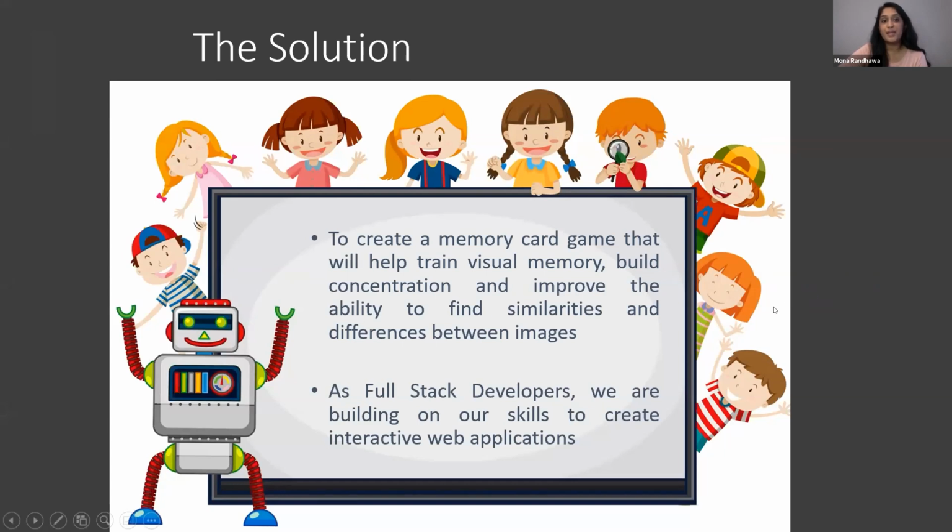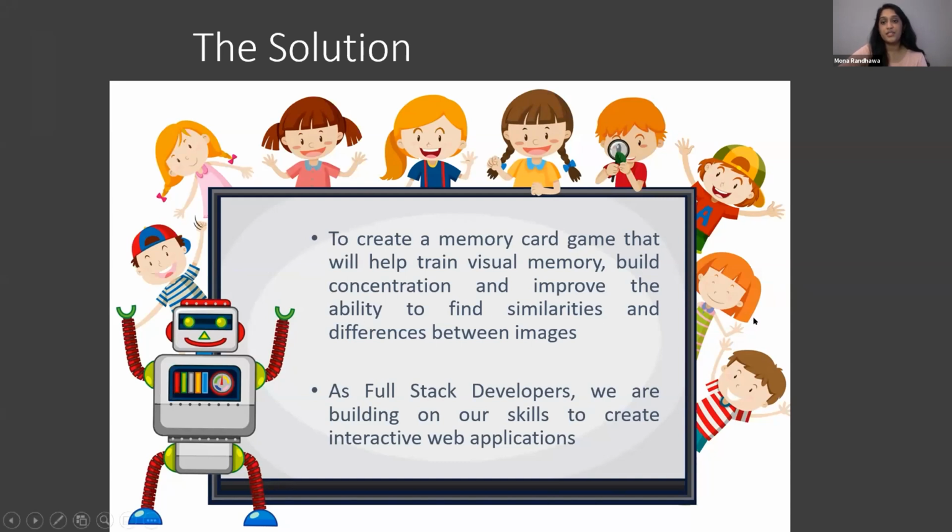However, I'm sure there are many people here today that are young at heart and would enjoy playing this game as well. Some of you may be familiar with flip card games. Cards are laid out face down and the user selects 2 cards at a time and tries to find a match. We've taken this classic game and added our very own twist to it with an option to upload custom images. It makes the game more versatile and allows the users to play with images that are appealing to them.